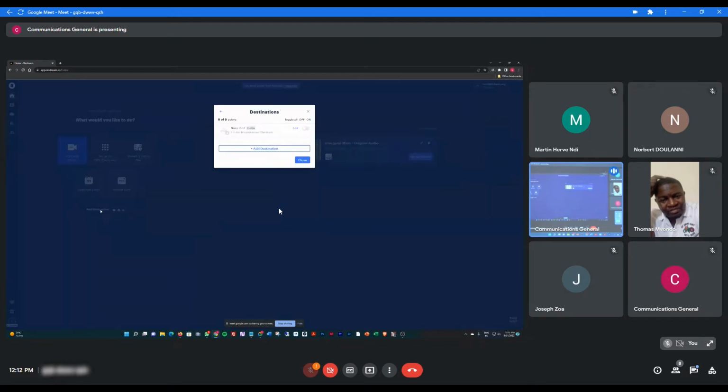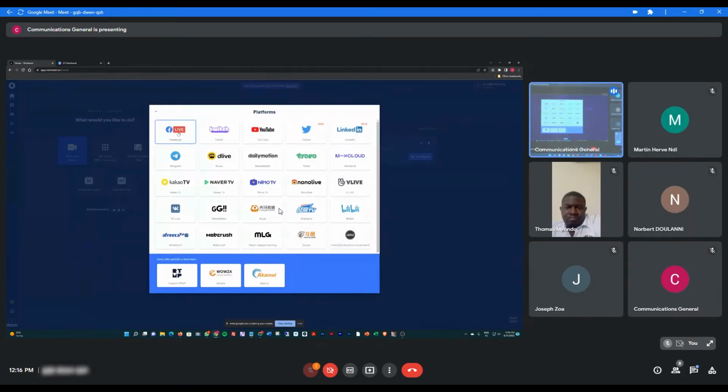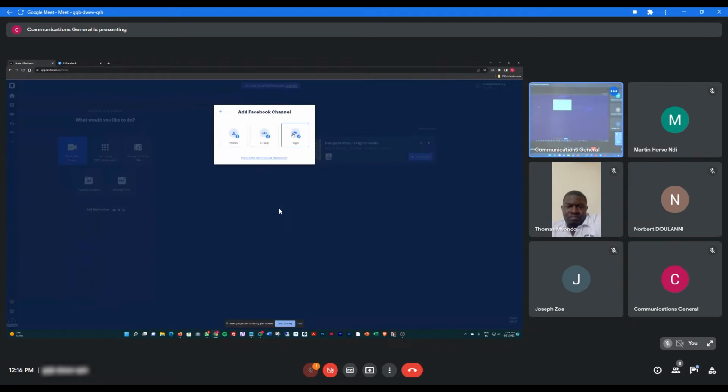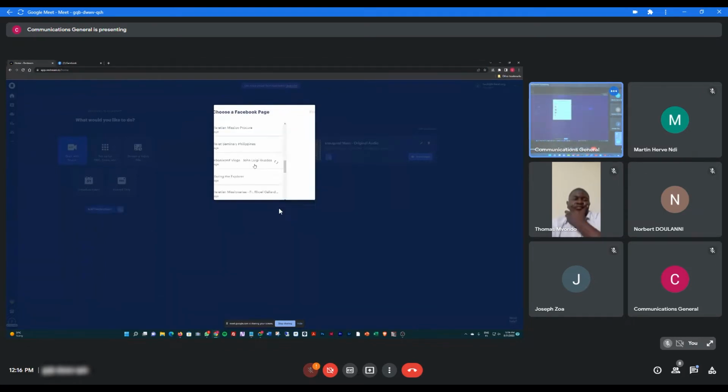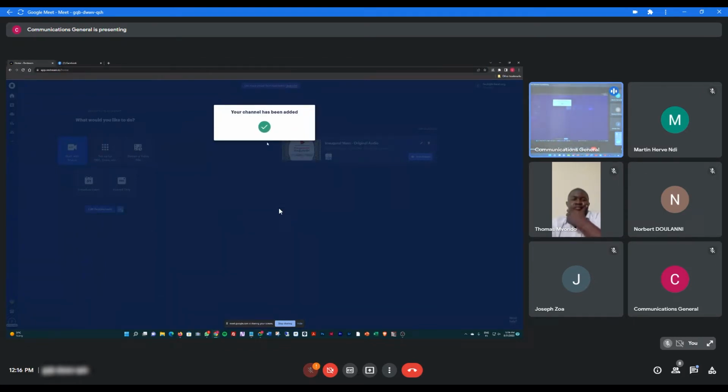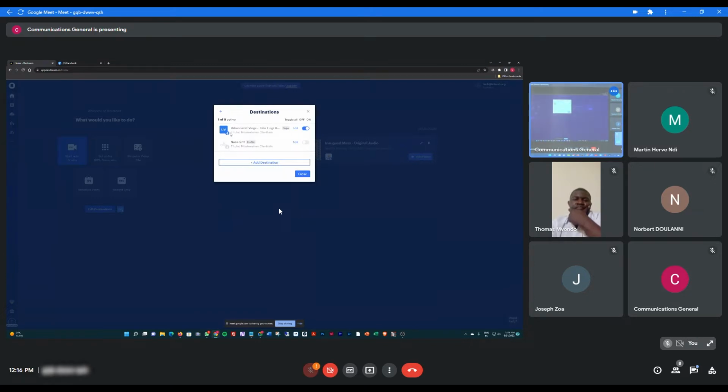In the add destination, you can add, for example, Facebook Live. You can go to your page so that even if they will see, it's not something official, no? So it's there. If you put it in blue and on, then it will go directly to that page. You can also turn it off just like this one, which is that of the missionary clergy of the general government. I will turn it off so that it will not go there.